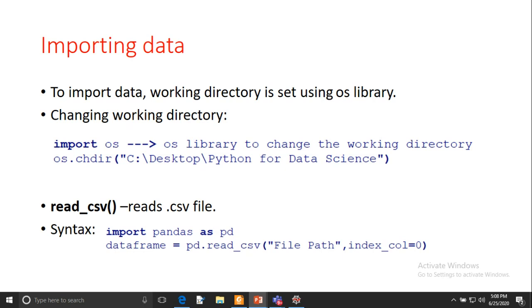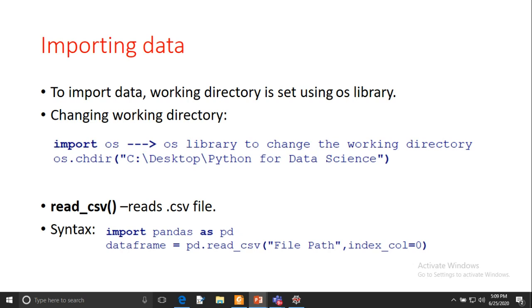Index column equal to 0 means that the first column is set as the index. Sometimes our data has one column that represents the index. In those cases we can use index column equal to 0.